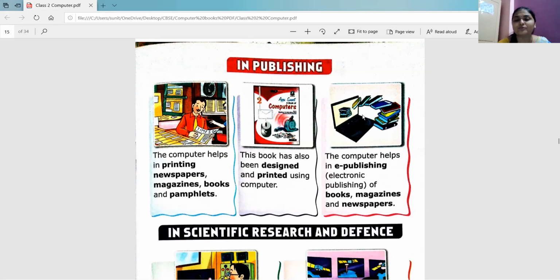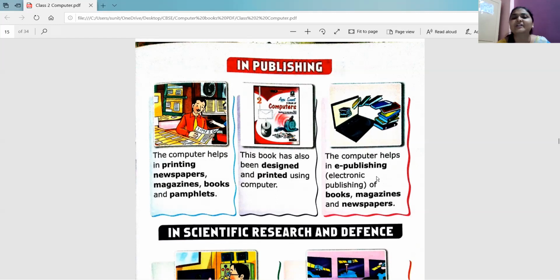And the third, can you see the books are coming out from this laptop, right? The computer helps in e-publishing, that is electronic publishing. We have already seen lots of e's in the previous session also. Now this is the fourth e, e-publishing of books, magazines, and newspapers. You are publishing it online so that people can read your books or magazines or newspapers online, on the computer or on the laptop or on the tablet or on the mobile phone.